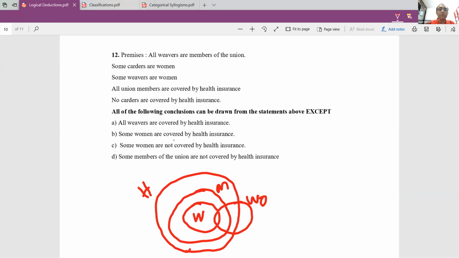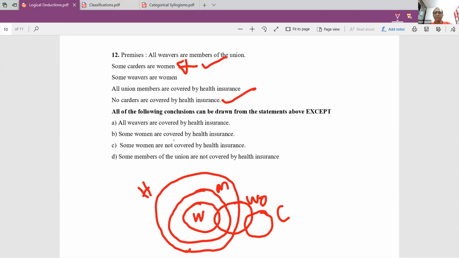Because I do not have adequate information, I will represent the carder something like this. He also gives us another clue: no carders are covered by health insurance. So this diagram which I have drawn satisfies both this condition as well as this condition. Some carders are women and no carders are covered by the health insurance.